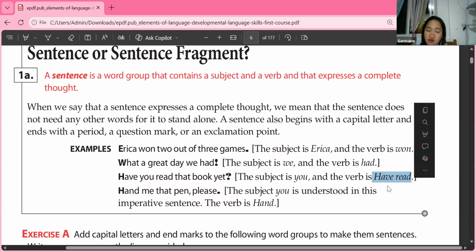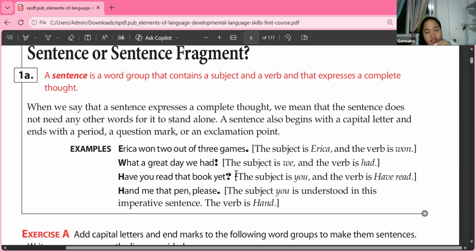So who are we talking to? We are talking to you. So that's the subject. What's the verb? Have read. So it is complete. So that's why it is a sentence. We are using a question mark for the third sentence, so that's why it's an interrogative sentence.